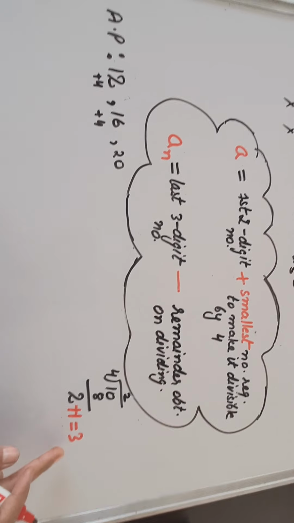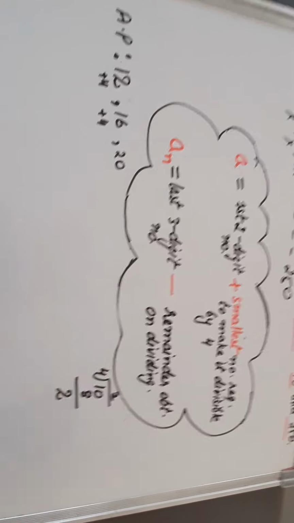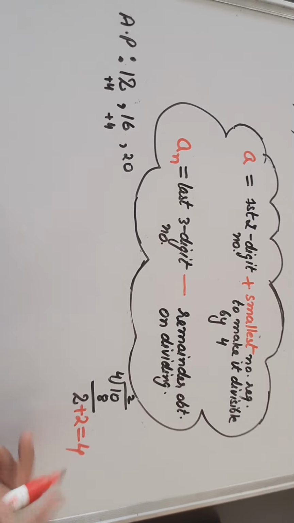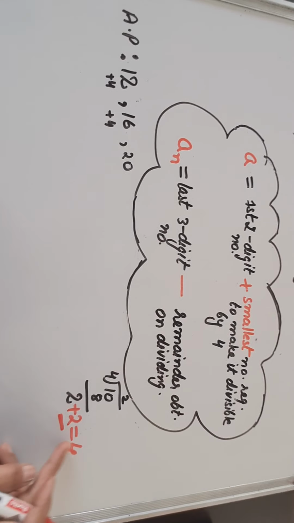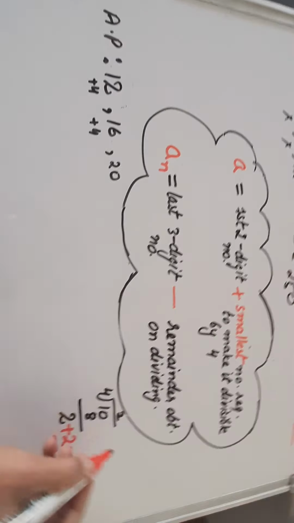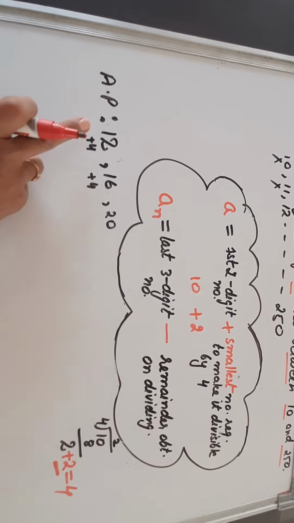We'll get 3. Is it divisible by 4? No. So let us check the next digit. Plus 2, we'll get 4. Yes. By adding 2, we are getting 4, which is divisible by 4. That means the smallest 2-digit number, 10, plus the smallest number required, which is also 2: 10 plus 2 is 12.